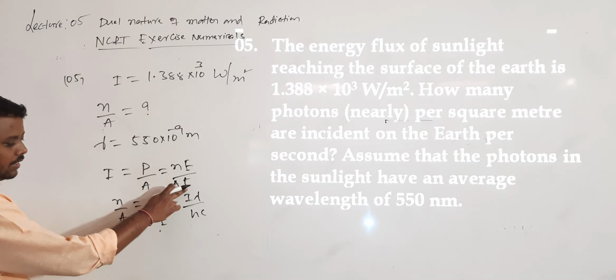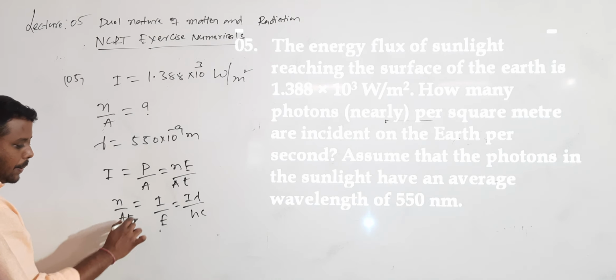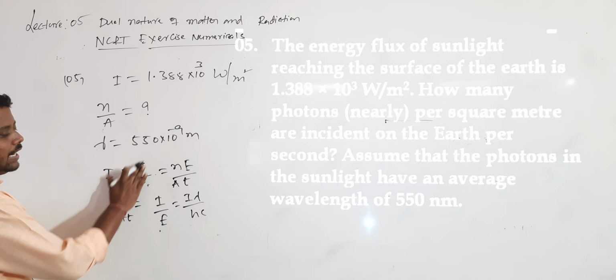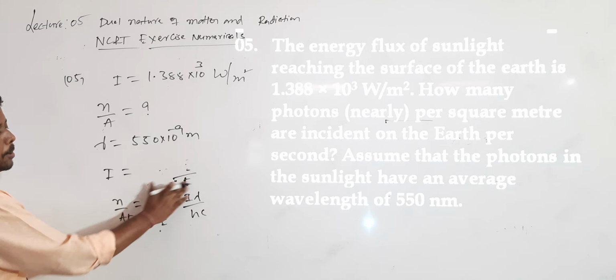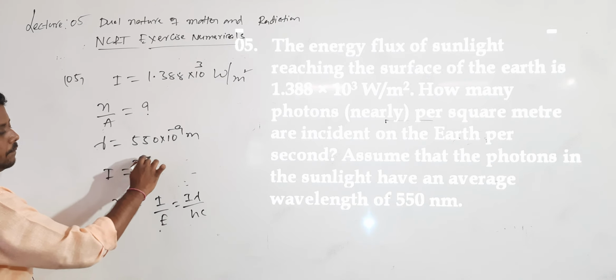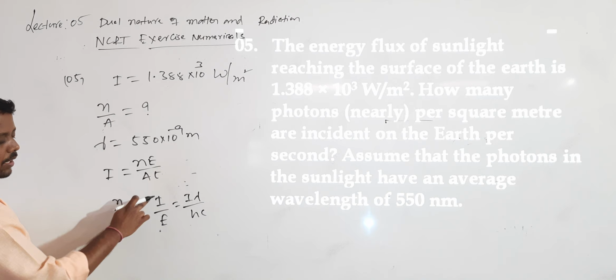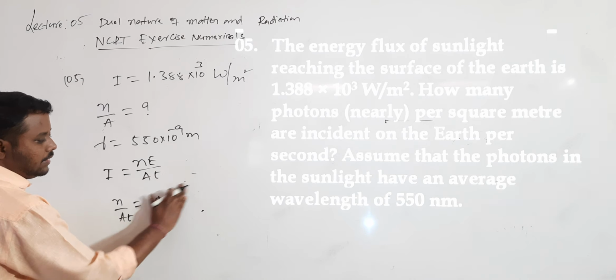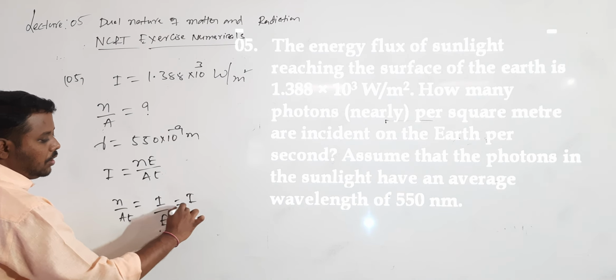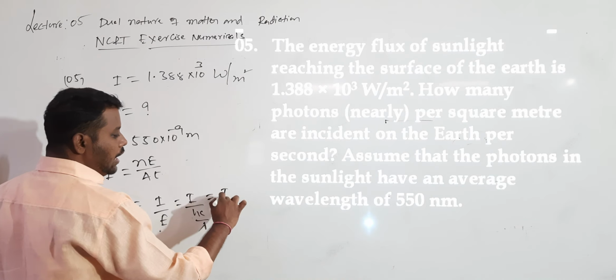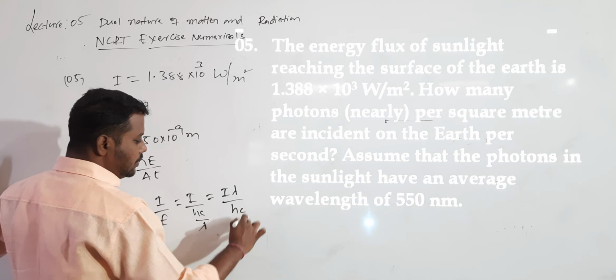Time is also per second. So N by A into T will be equal to I by E. Directly I can write N into E by A into T. From this, N by A into T will become I by E, which is I into lambda divided by hc.